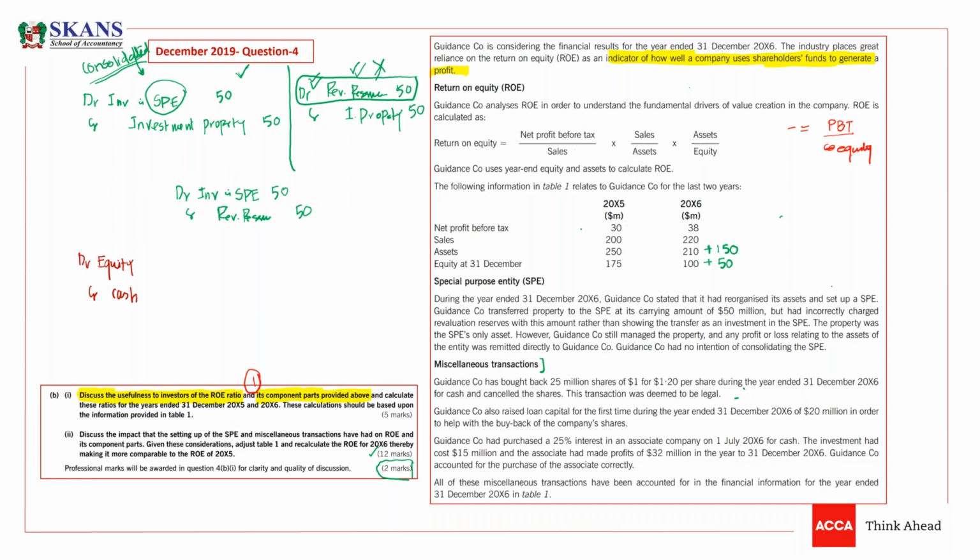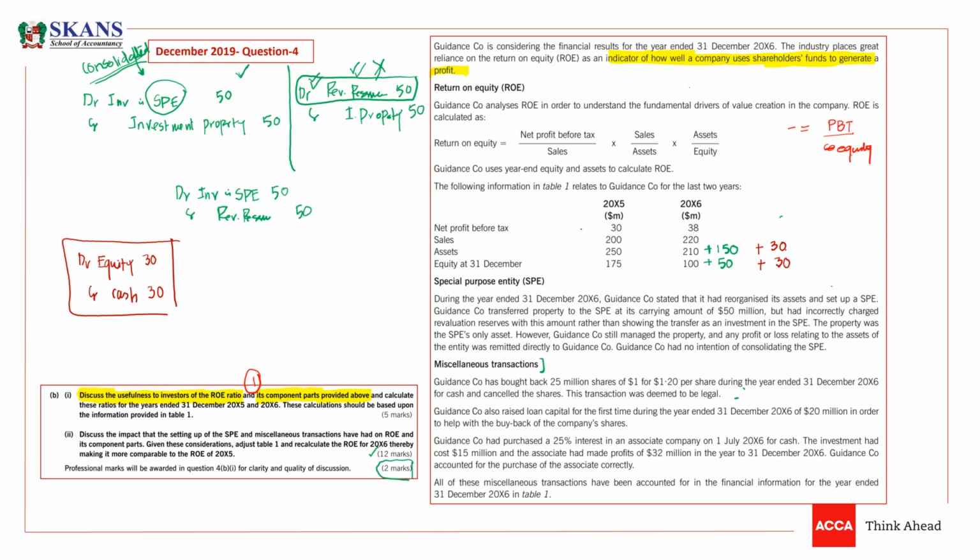I need to reverse this transaction to make it more comparable with 2000x5. This entry was for 30. Now I need to reverse it, guys. You need to debit cash, so our assets will increase. On the other hand, our equity will also increase.